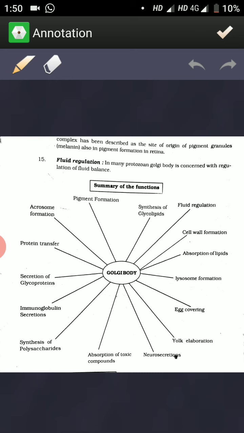In a nutshell, we can say that the main functions of the Golgi complex are protein transfer, secretion of glycoproteins, immunoglobulin secretions, synthesis of polysaccharides, absorption of toxic compounds, neurosecretions, yolk elaboration, egg covering, lysosome formation, absorption of lipids, cell wall formation, fluid regulation, and synthesis of glycolipids and pigments.